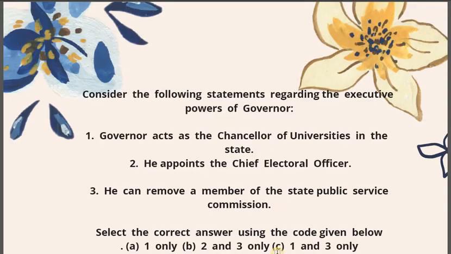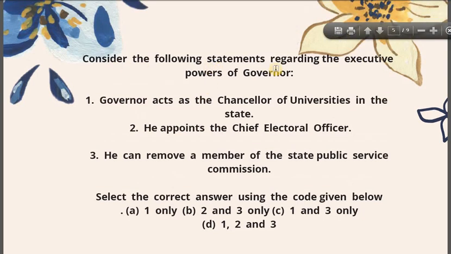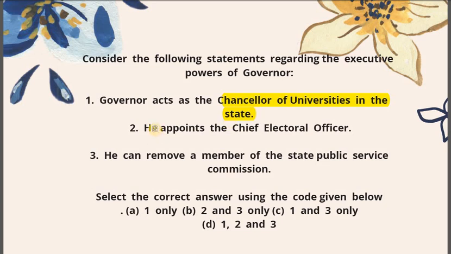So basically this question is regarding the executive powers of the governor. Consider the following statements regarding the executive powers of the governor. Number 1: Governor acts as the chancellor of universities in the state. Second: he appoints the chief electoral officer. Third: he can remove a member of the State Public Service Commission. Which of these statements given above are correct? 1 only, 2 and 3 only, 1 and 3 only, or all of these?